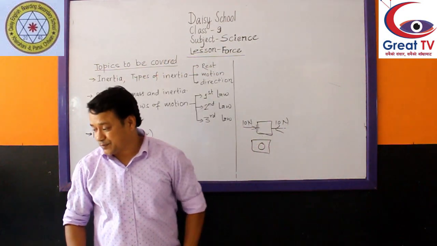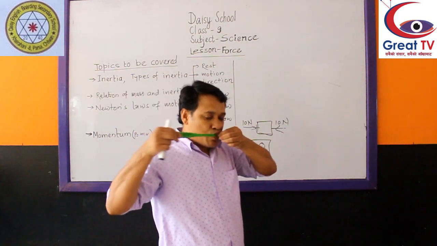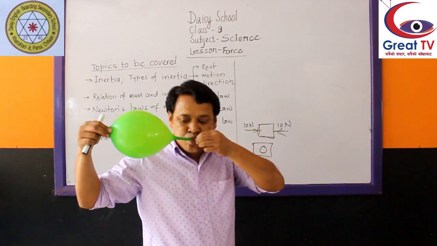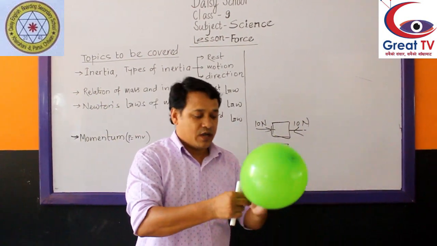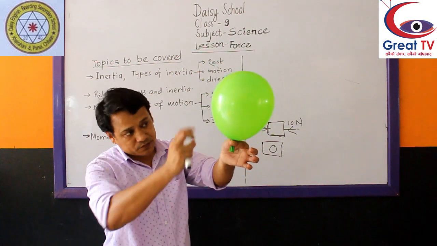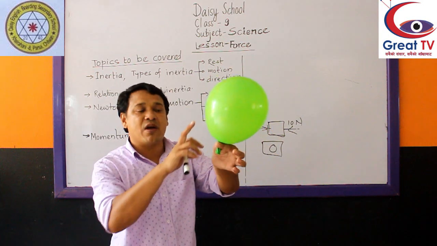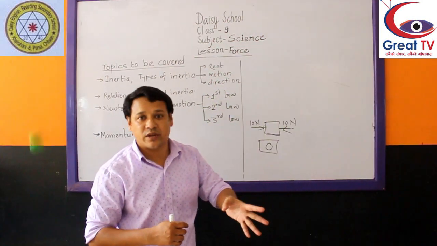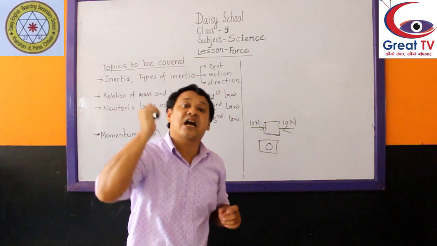Like here, a balloon. When you fill up the air, so here is a balloon. If we leave it by keeping its mouth downward, then what happens? Air comes down with a sudden force. At the same time, the balloon gets an equal reaction force, because of which it moves upward. So the balloon moves upward because of the reaction force.